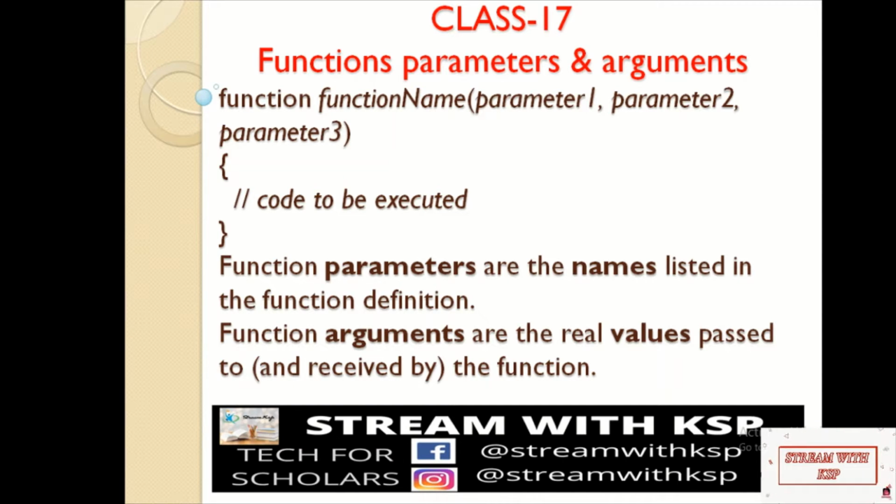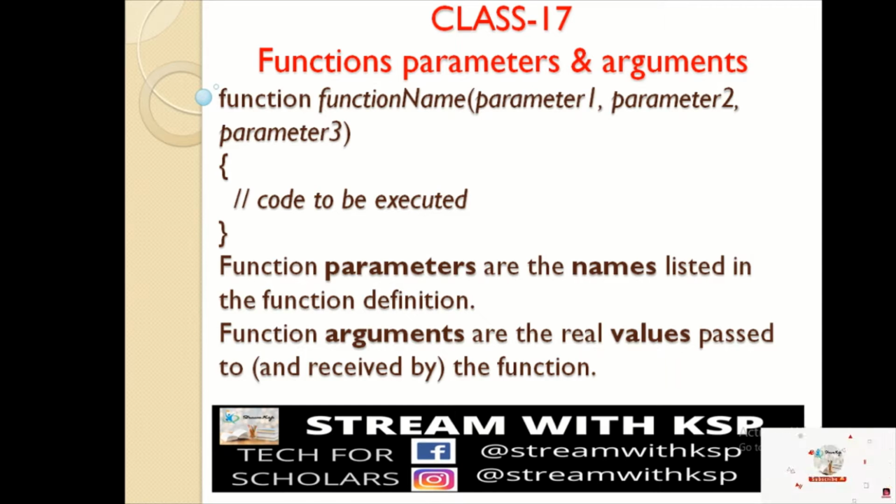Function parameters are the names listed in the function definition. Function arguments are the real values passed to and received by the function. Whenever we call this function by using the function name, we need to pass those values to the function, then only the function will be executed. Those values are called arguments. So in today's class, we are going to write the program on functions, parameters and arguments.